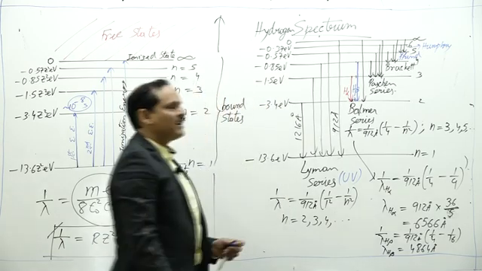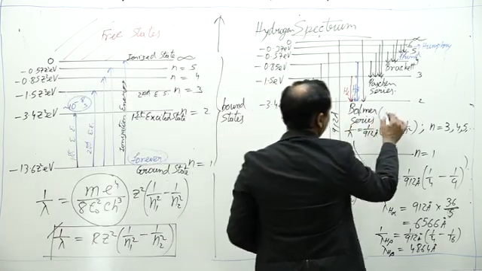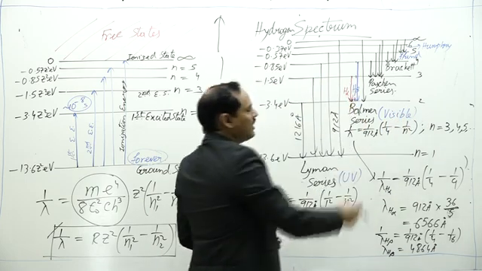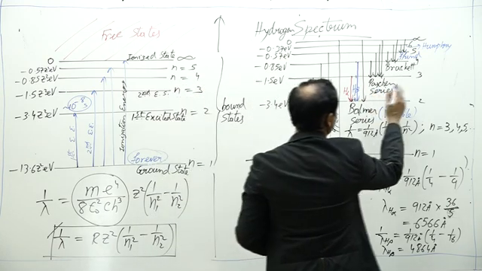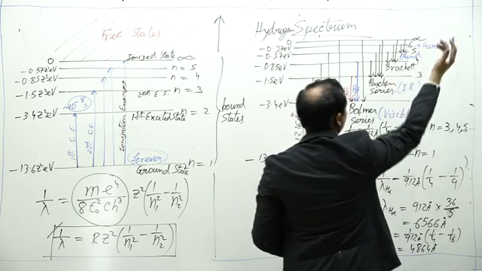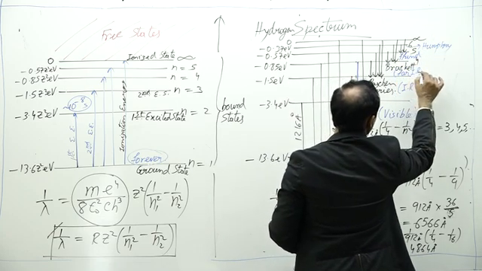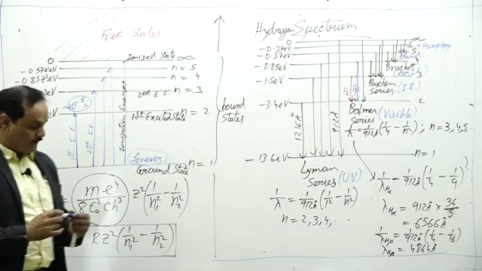So Lyman series lies in the ultraviolet region, Balmer series lies in the visible region. As you could see, these are red and blue colors, this is in the visible region. Paschen series lies in the infrared region; Brackett, Pfund, Humphrey, these series lie in the far infrared region. So these are the various regions.